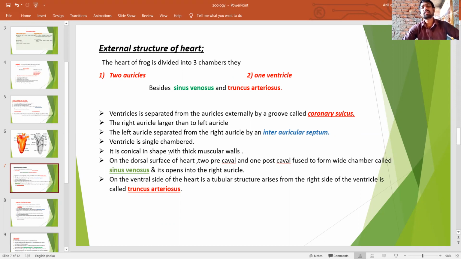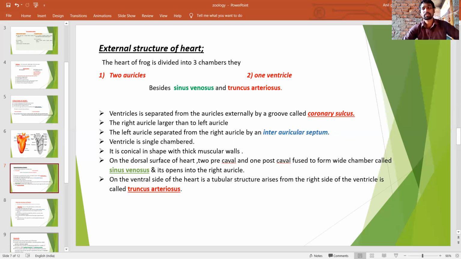It is a single chamber, conical in shape, with a thick muscular wall. The auricles have thin muscular walls, and the ventricle has a thick muscular wall. This is the difference.